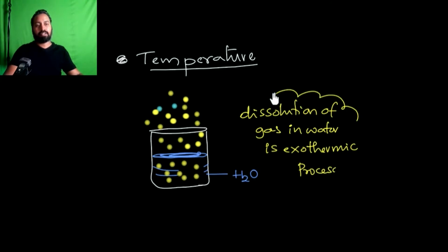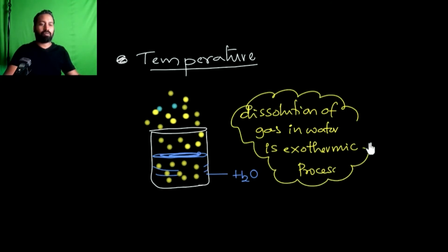When the gas molecules are dissolved in water, the temperature of the water rises. The rising temperature is due to the fact that when the gas molecules get dissolved, they come close to each other, meaning their thermal energy is lost. That lost thermal energy appears as a temperature rise in the water, right? Now what happens if I increase the temperature?